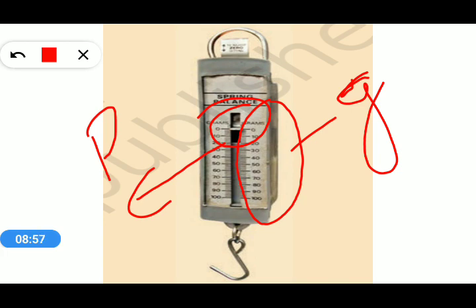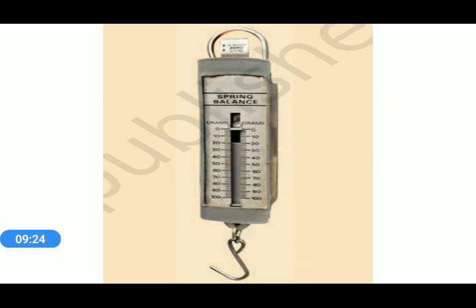The pointer is attached to the coiled spring, and the bottom part of the spring balance has a hook on which we attach the objects. When we attach an object, the pointer comes down in the downward direction, and where the pointer stops, it shows the magnitude of the force.